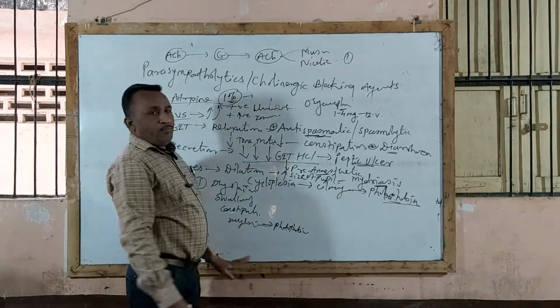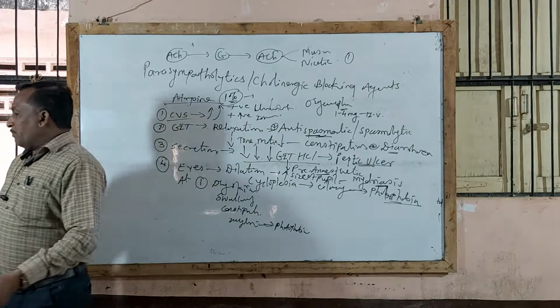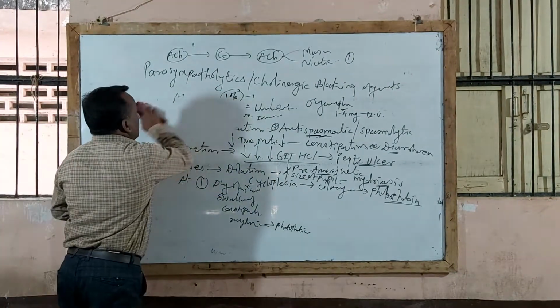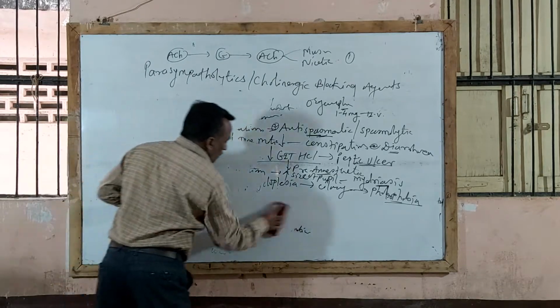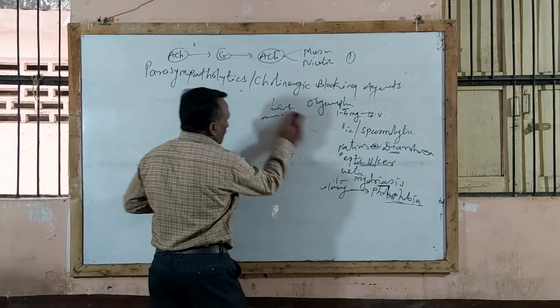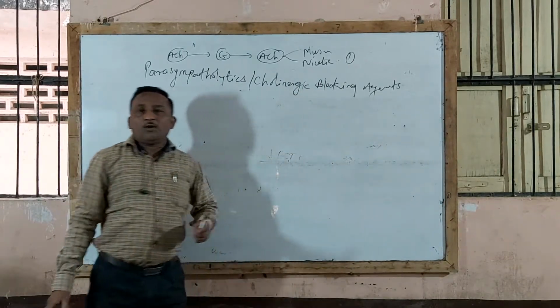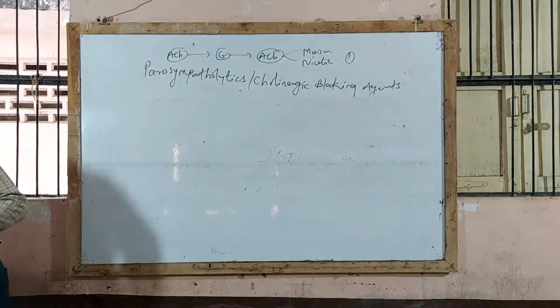Now another point, that is Atropa belladonna. If atropine is given in higher doses, it may lead to poisoning symptoms. This is also an important one, Atropa belladonna poisoning. Sometimes they will ask to mention symptoms and treatment of Atropa belladonna poisoning.